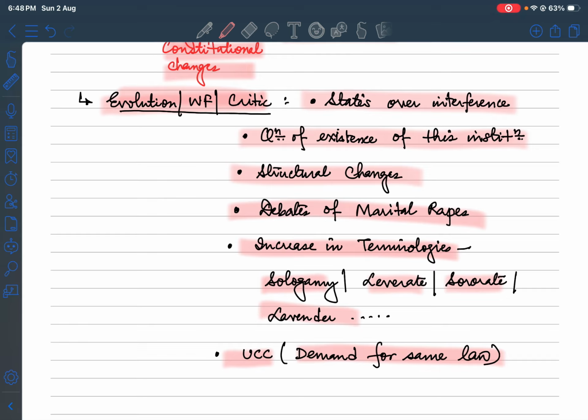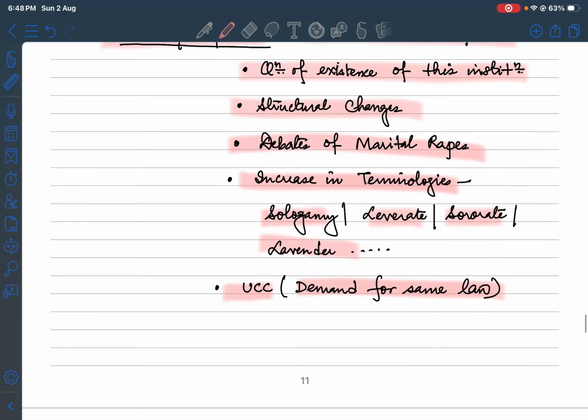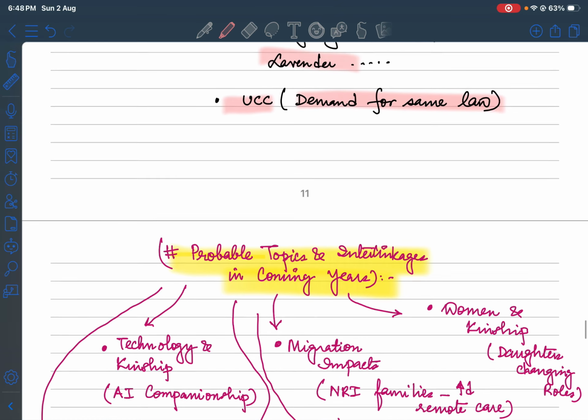We are not going into much detail on the topic. I'm just trying to showcase the interlinkages, how you can use these keywords and show the examiner that you know in and around this topic firmly, right? I know you have read lots and lots in and around this topic from books and many other sources, but just have these one to two page notes where you are aware of the things.